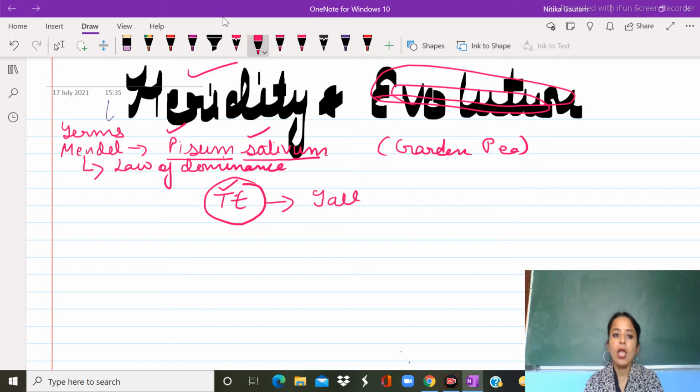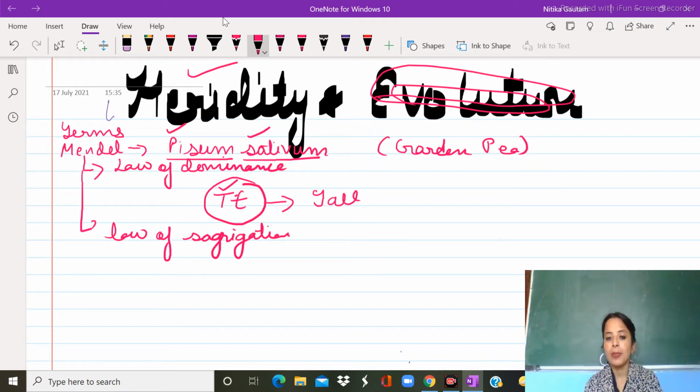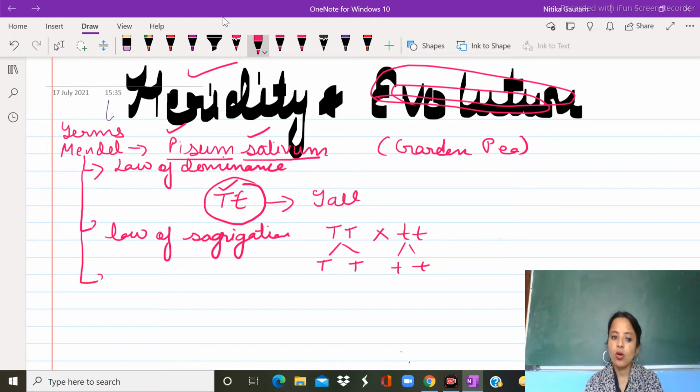Clear? After that, second is your law of segregation. What happens in this? The two alleles from the parents will separate out. For example, capital T and small t, these two alleles will separate out from the parents in this way, during gamete formation. Last is your law of independent assortment.